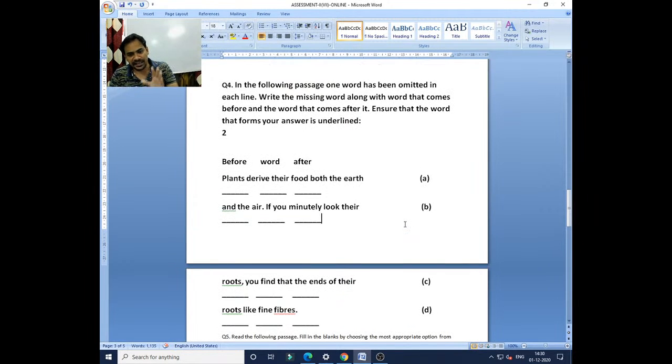So in the following passage, one word has been omitted in each line. Write the missing word along with the word that comes before. So the pattern I am showing you here, you can see it. Before, word and after, three columns you have to make. Now the first one, you see: plants derive their food both the earth. There is one word missing in column number A. So we have to find out the missing one.